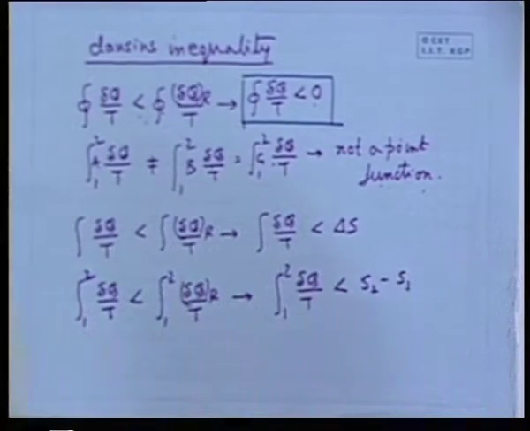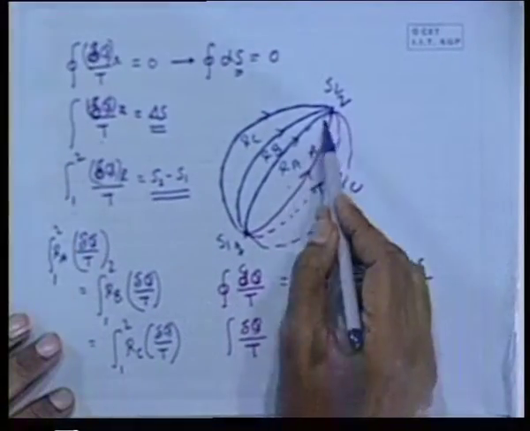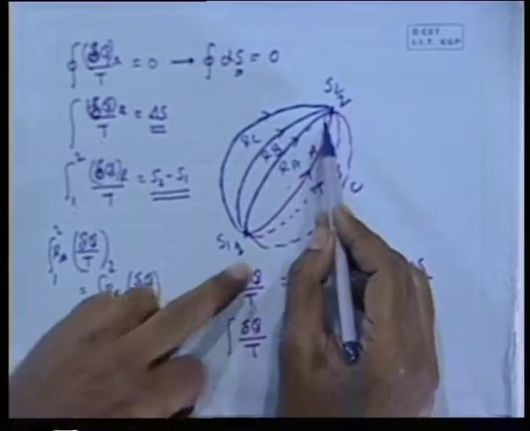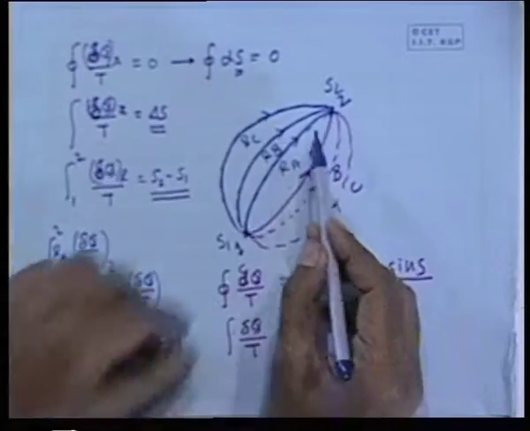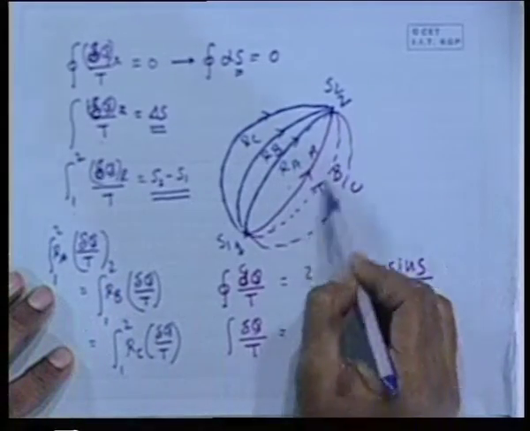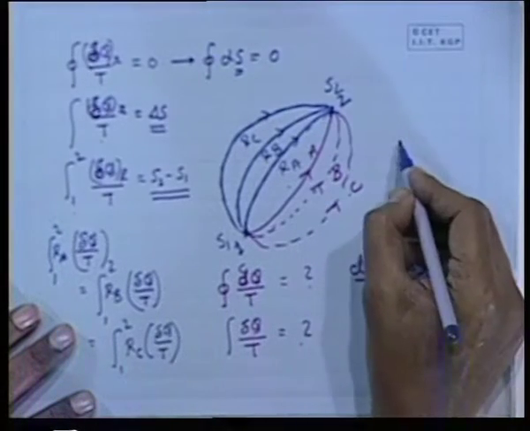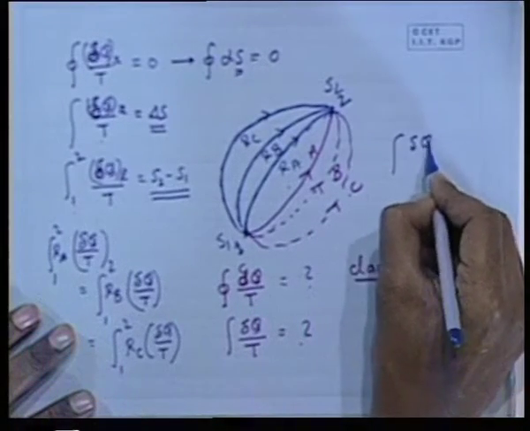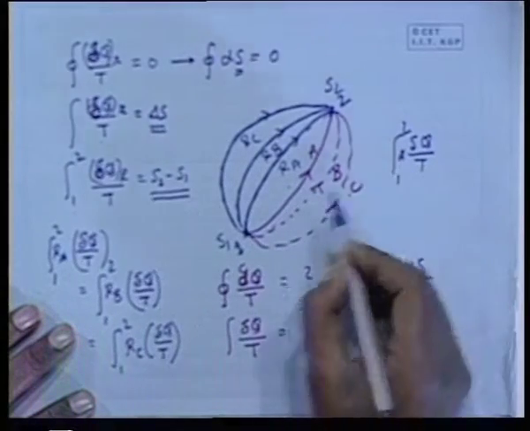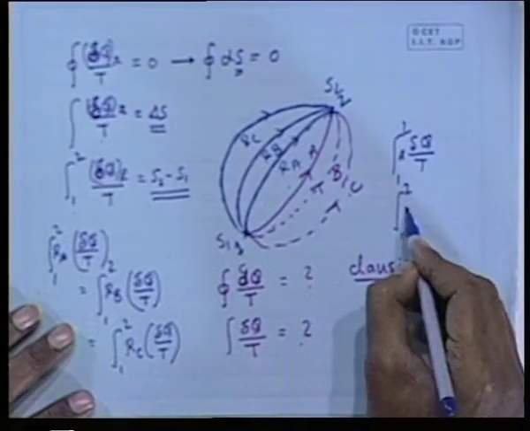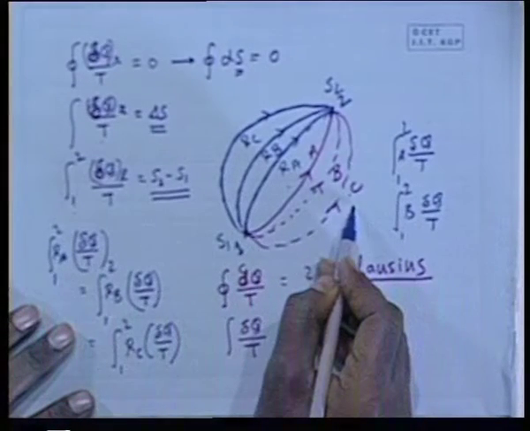Is it clear? Now, I can again come to this. You can consider two classes of process: one is reversible processes RA, RB, RC, a number of reversible processes, and another is natural or irreversible processes. Now, the quantity delta q by T connecting these two state points for path A, for path B, these are all different.